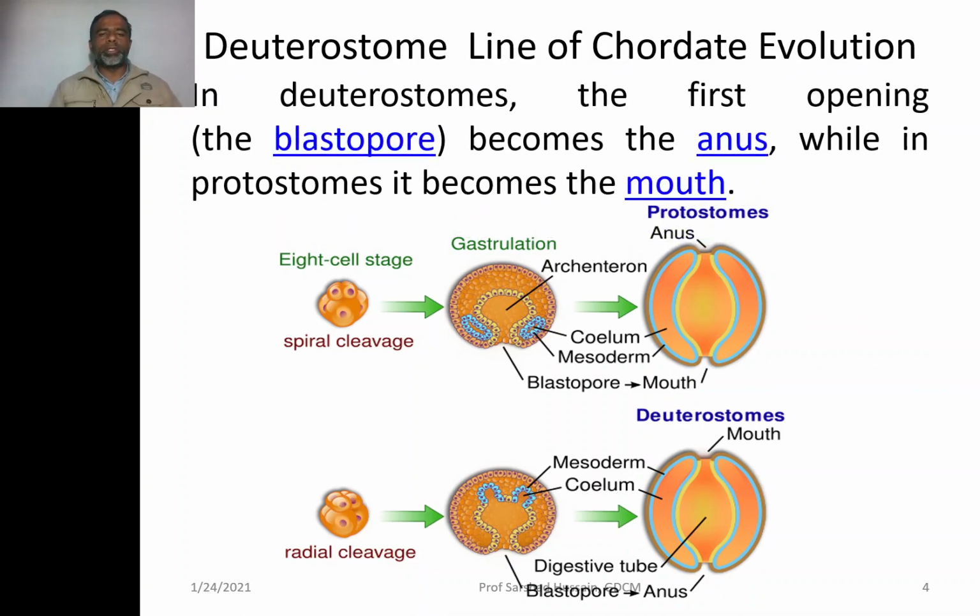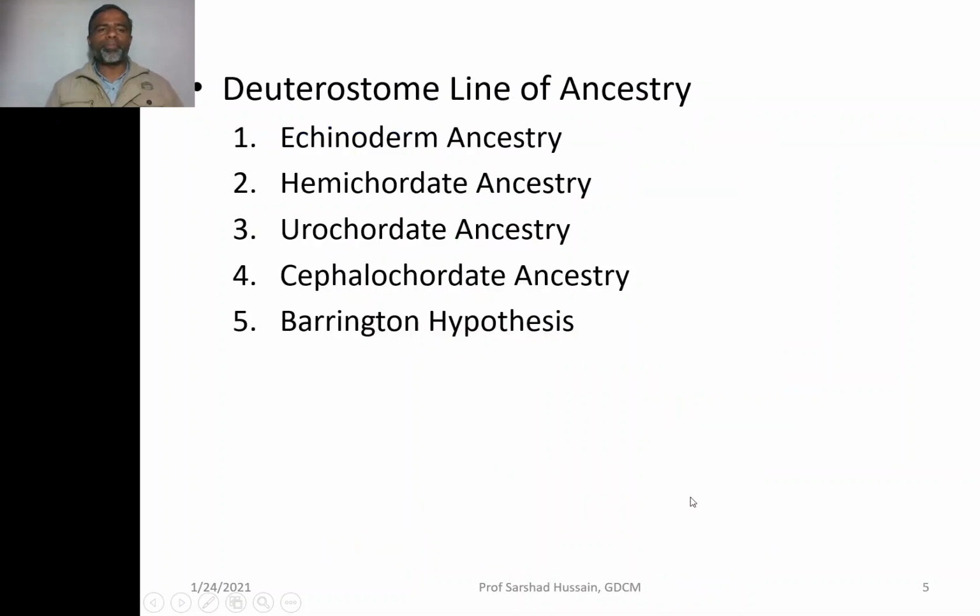The difference between these two is that if the mouth of the future embryo develops from the pore of the blastula, it is protostome, and if the pore of the blastula gives rise to the anus and the mouth develops away from it, it is deuterostome. From echinodermates onwards, the whole of the chordates and the echinodermates are deuterostomes.